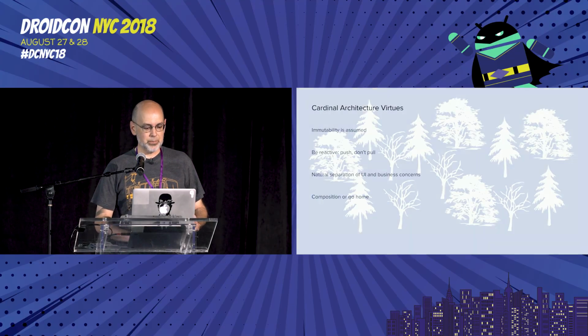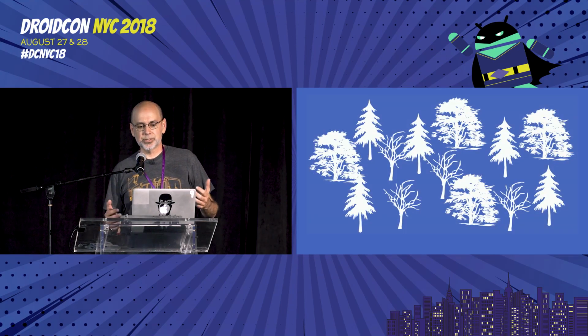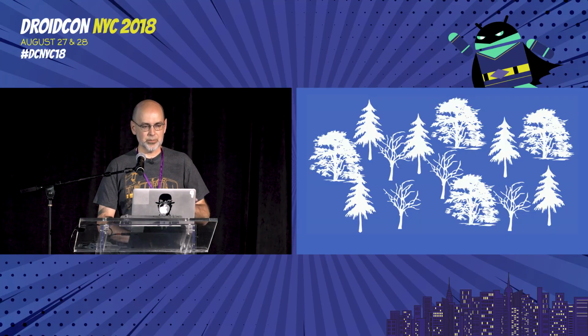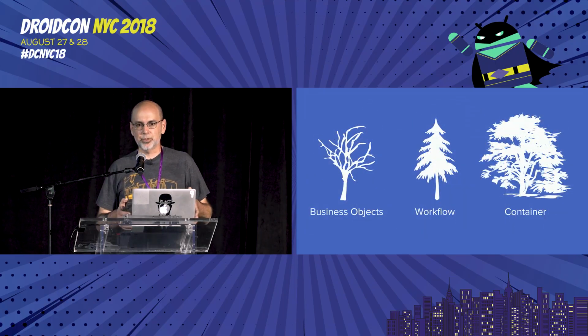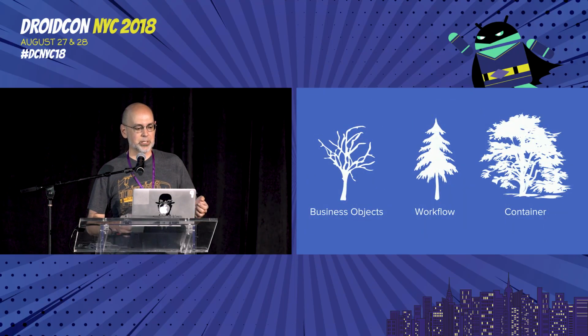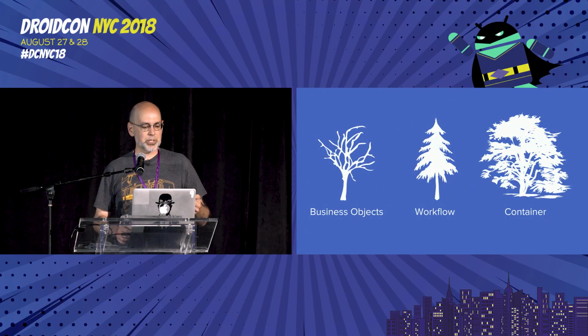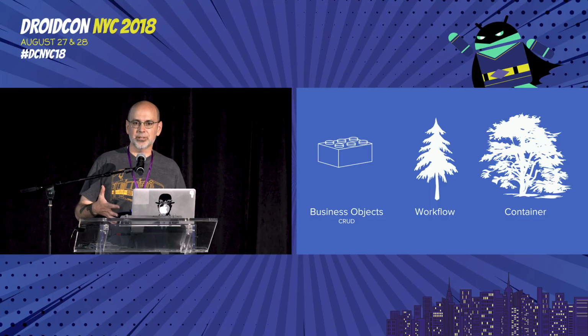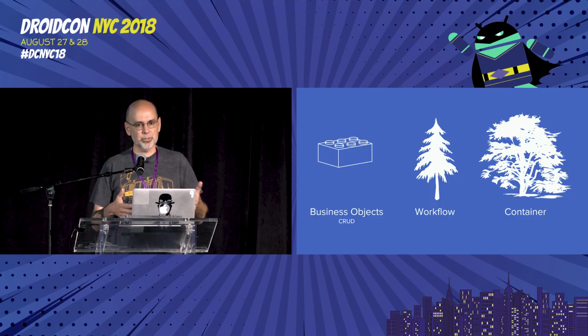So with that in mind, let's take a step back and look at the shape of the forest, the overall system, before we start focusing in on the individual details of the kinds of trees in it. Our forest is fairly simple. There's three clumps of things, three species of trees: business objects, workflows, and containers. Where a business object is your microservice of the app. It's the fundamental business object building block. It's the thing that's responsible for your CRUD operations: create, update, delete.